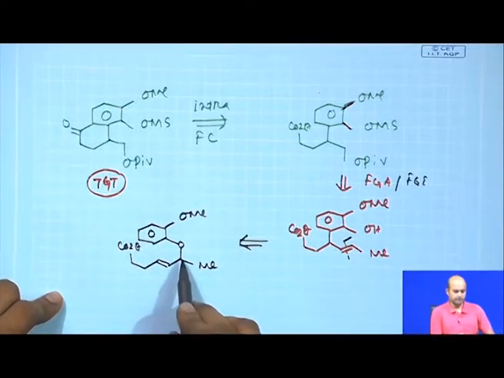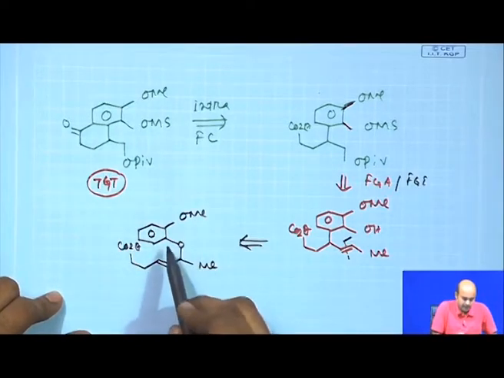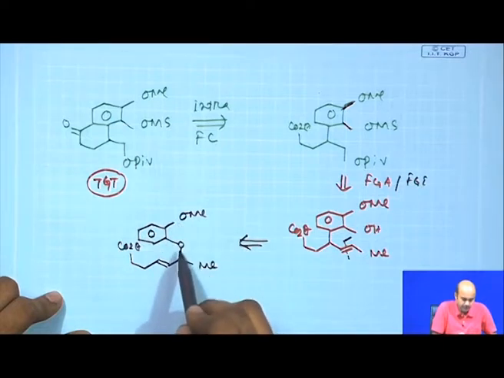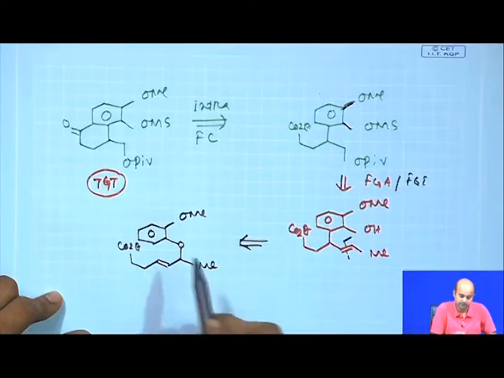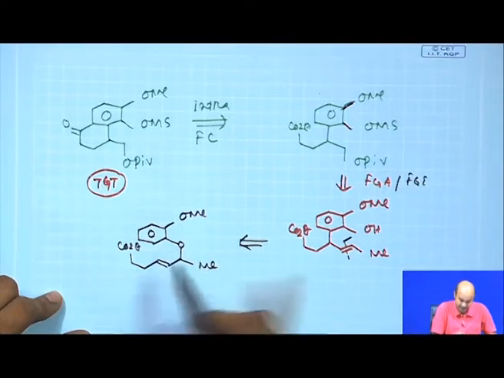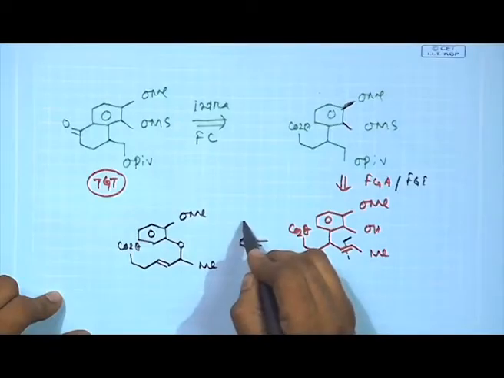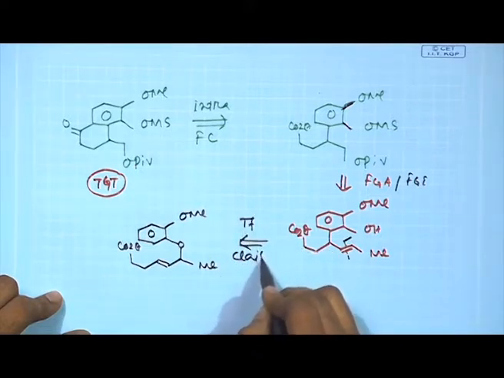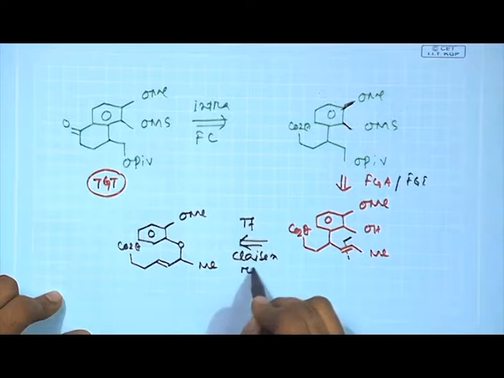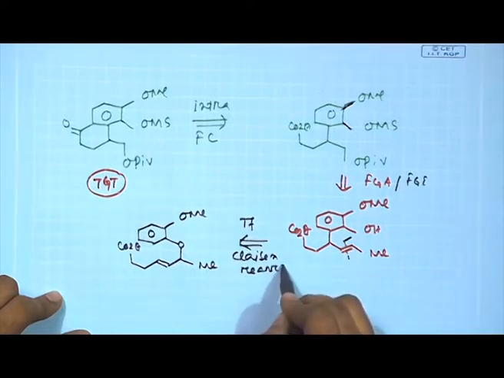Now, this transformation is an allyl phenolic ether. All of us know that this kind of allyl phenolic ether will undergo a 3,3 Claisen rearrangement. How, we will explain when we talk about the forward pathway. So, this is a transformation which you know as a Claisen rearrangement or 3,3 sigmatropic rearrangement. That is what I am telling.